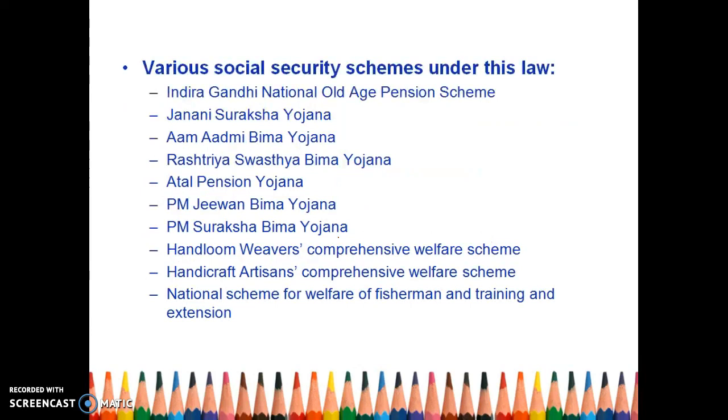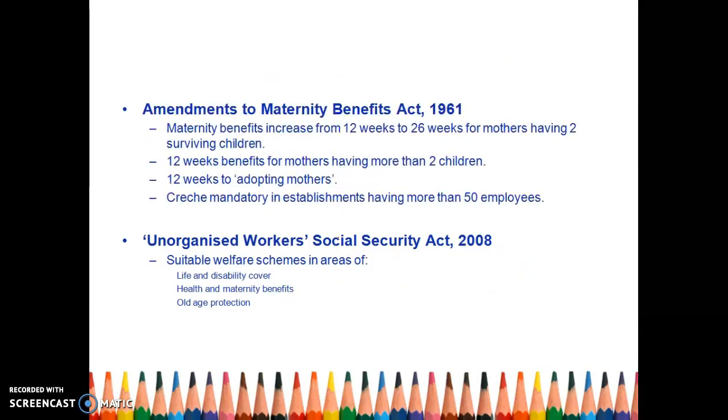So let's see which are the various schemes which were scheduled under this act, and most of the schemes are already operational. So number one is Indira Gandhi National Old Age Pension Scheme, as the name suggests. This is for old age pension. A question may come, which of the following schemes comes under Unorganized Workers Social Security Act? Or which of the following schemes is developed for organized workers, according to this act?